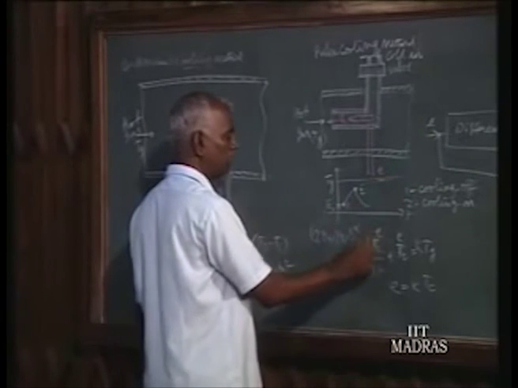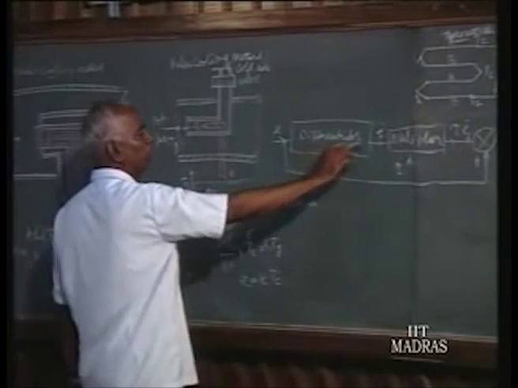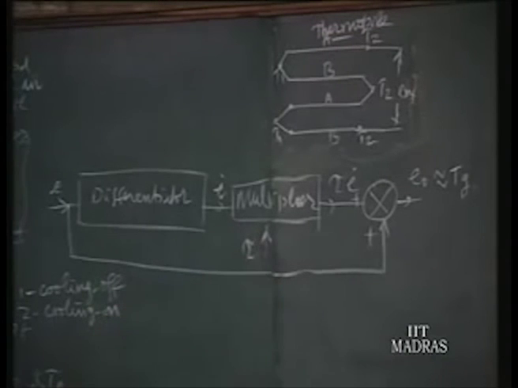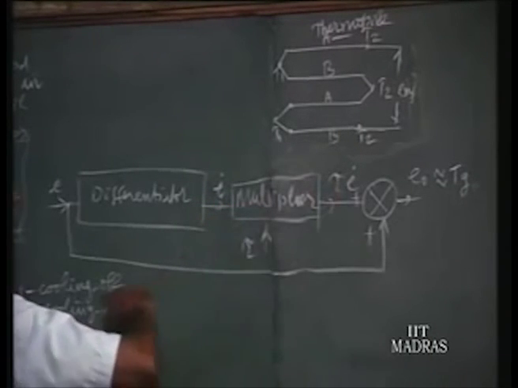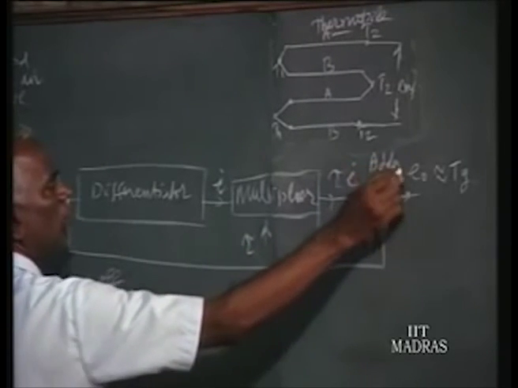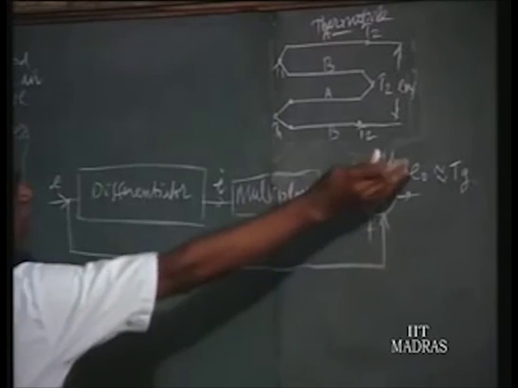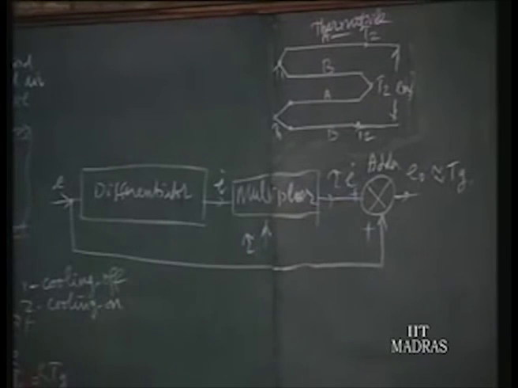We realize this mathematical equation in this circuit, that is, E is proportional to Tc, and we need dE by dt. For E we have the output voltage, and through a differentiator we get E dot. That is multiplied by tau, which is proportional to the time constant of the thermocouple element. Multiplying these two, and then tau E dot plus the same E is taken in this adder. By adding these two quantities you will get EO, that is tau E dot plus E, which gives the proportionate quantity for Tg. EO is proportional to Tg, because it is k into Tg.